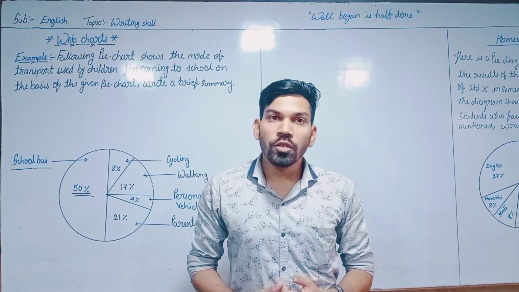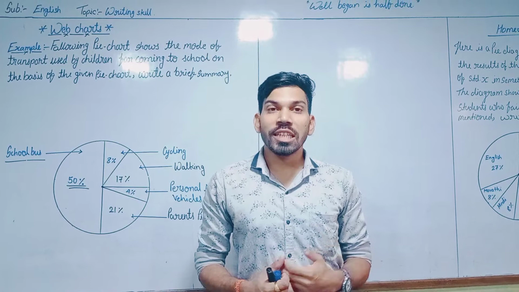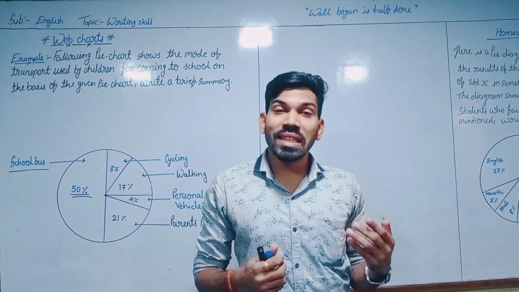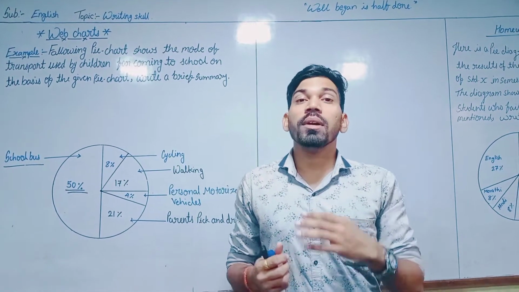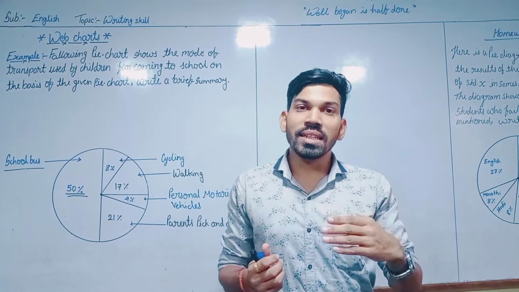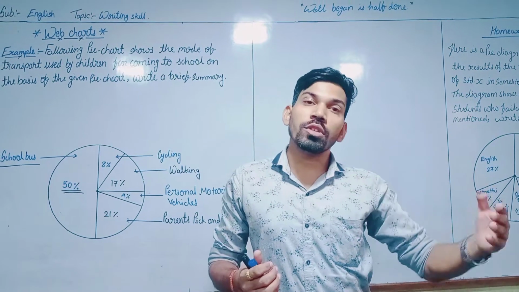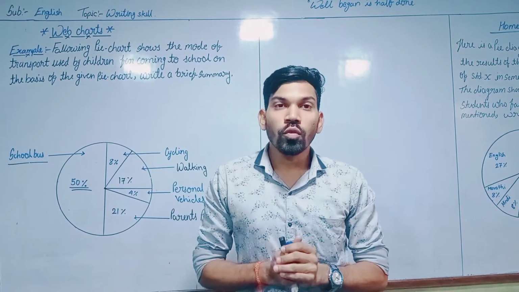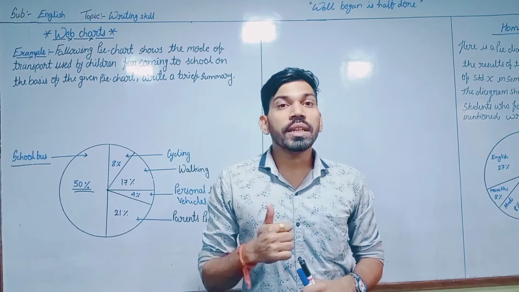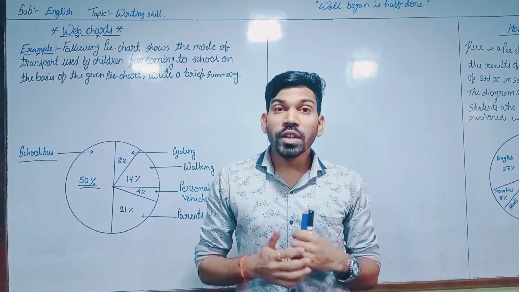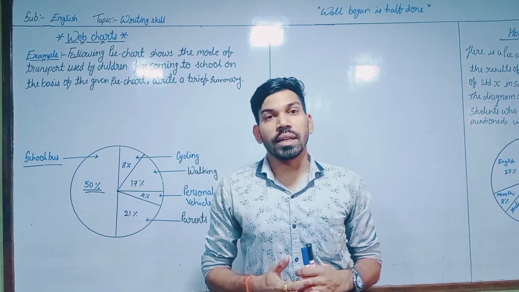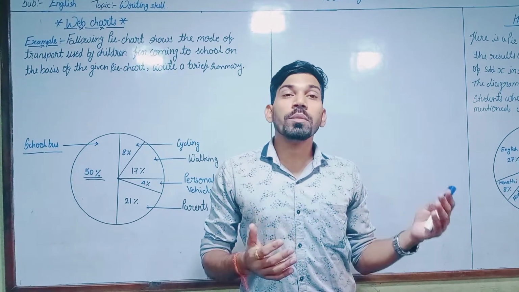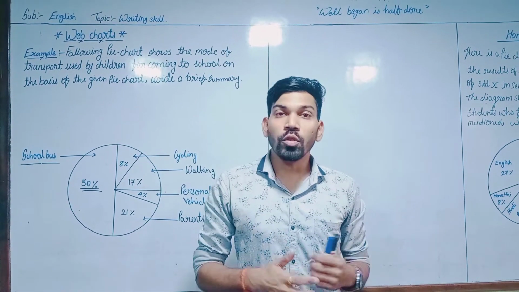In the last video, we already started information transfer. Whenever we are talking about information transfer, what is in that? We have information regarding any things, and we are transferring it into another type, like verbal to non-verbal and non-verbal to verbal. And in that, we did the tree diagram. Today we are going to learn about the pie diagram. What is a pie diagram and how are we going to develop the information transfer of that, non-verbal to verbal?